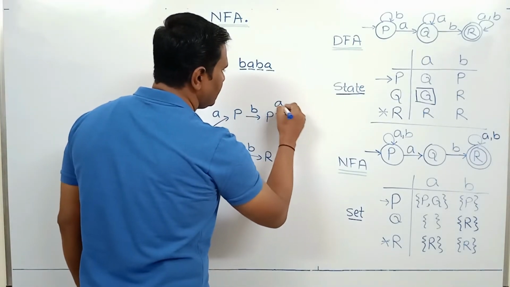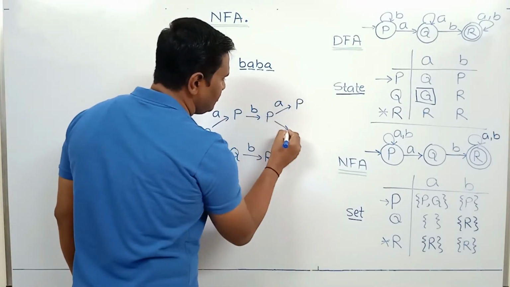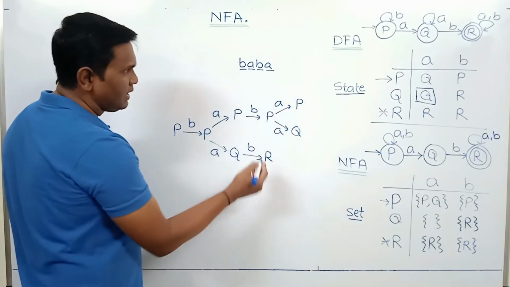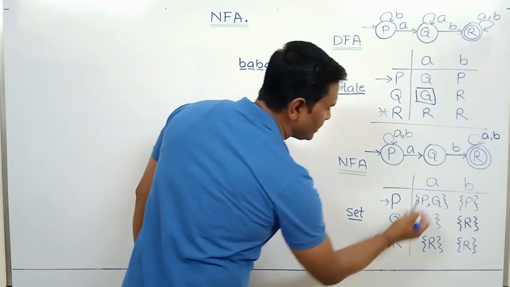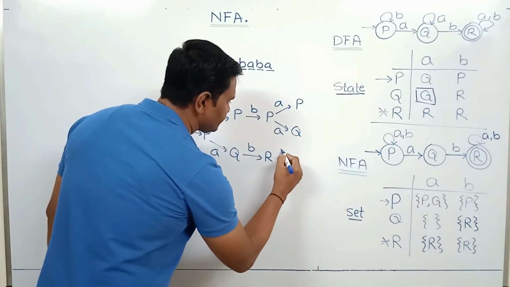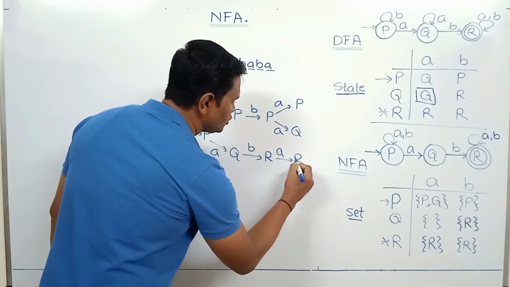P on A can go to P, P on A can go to Q. Now while in R, if we process A, it goes to state R itself. R on A goes to R.